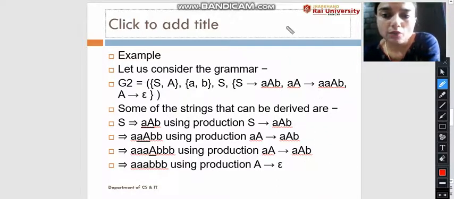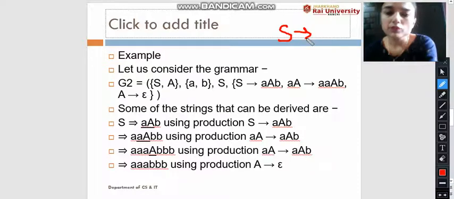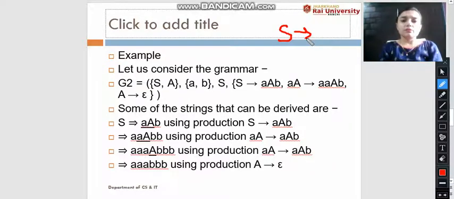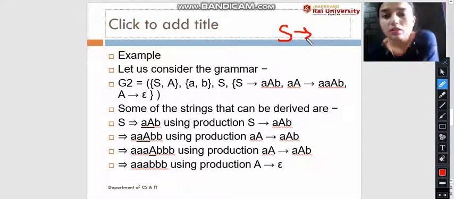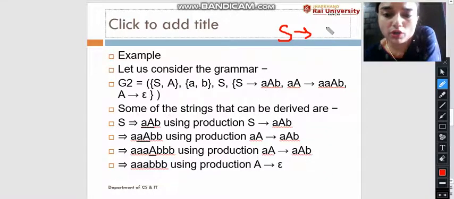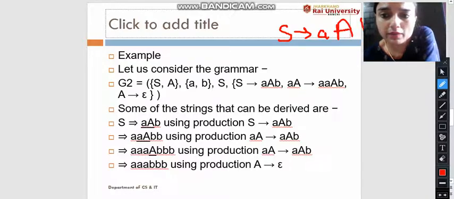So let's see what type of string S will produce. First, what do you mean by a string? A string is a collection of alphabet, and alphabet contains symbols. So what is the first production? Here S produces AAB,